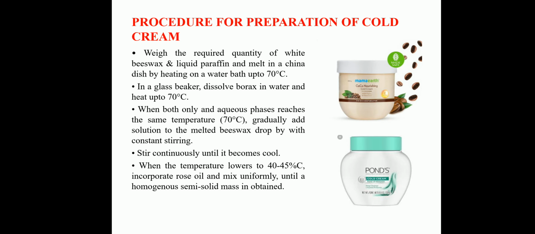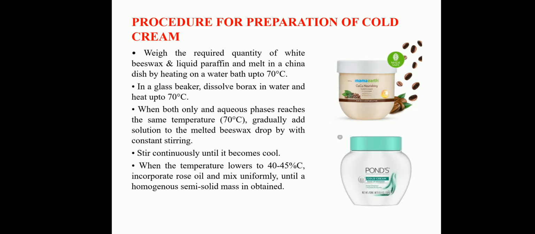Weigh the required quantity of white beeswax and liquid paraffin and melt in a china dish by heating on a water bath up to 70 degrees Celsius. In a glass beaker, dissolve borax in water and heat up to 70 degrees Celsius.